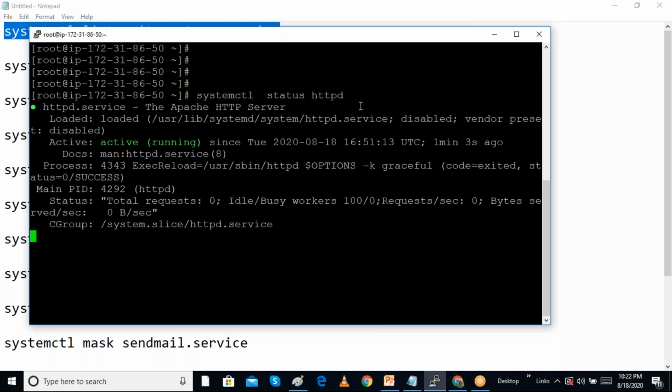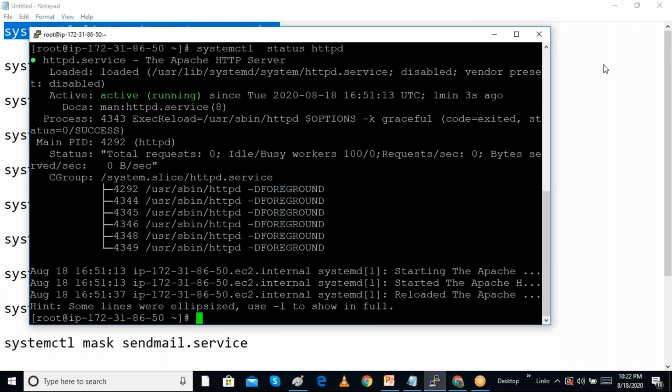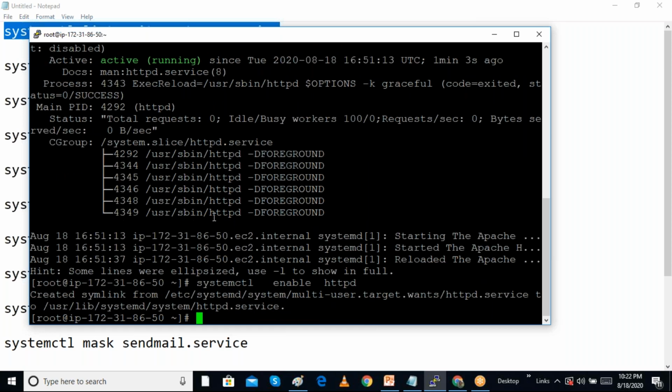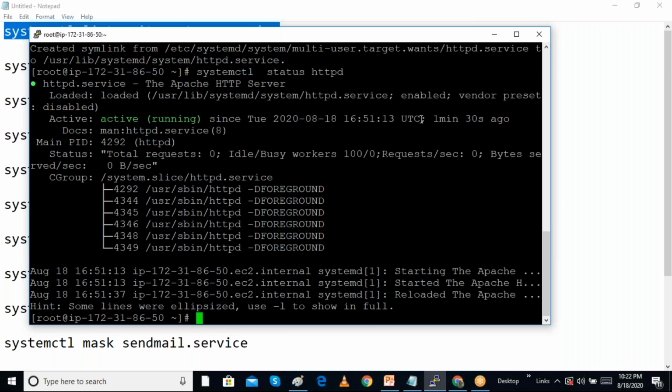but this is not enabled. We can see from here that it is started now, but it is showing as disabled. Disabled means the service is started, but if you enable it, what will happen? I am giving systemctl enable HTTPD. If I enable this service, the system automatically enables the service. I check the status, and we can see that it is showing as enabled. What is the meaning of enabling? Whenever we restart the system, this service will automatically be started. That is the reason we are using this enable command.